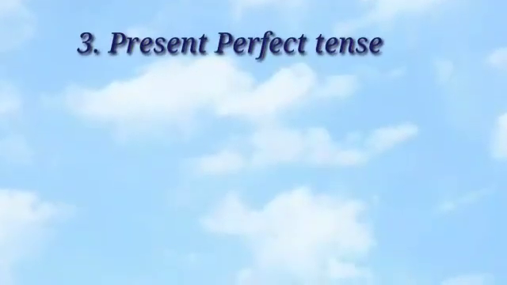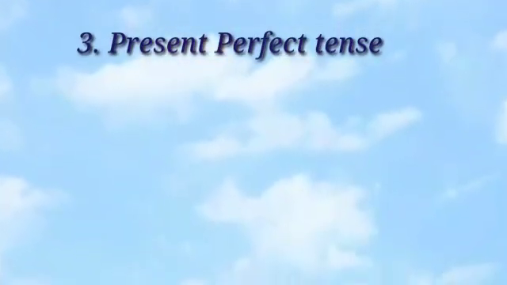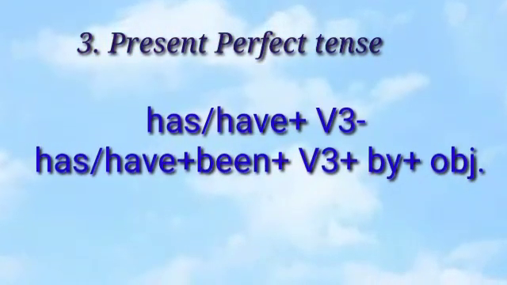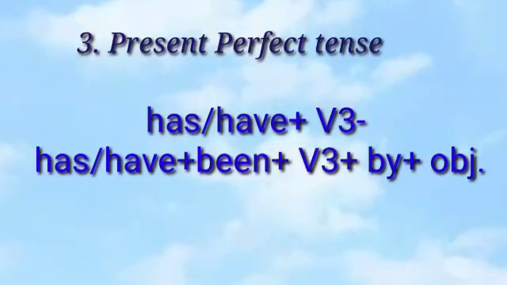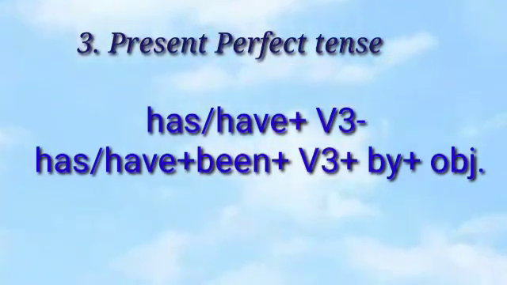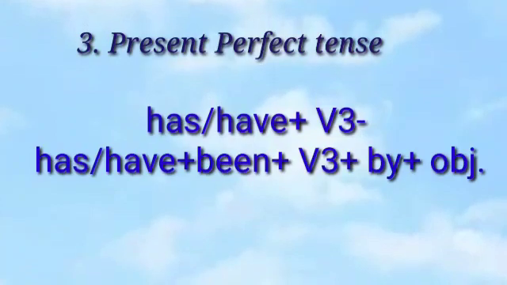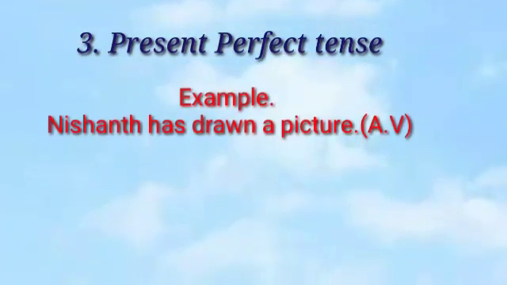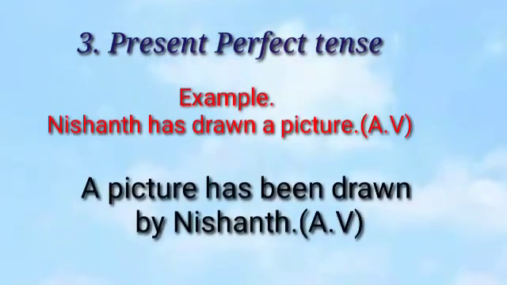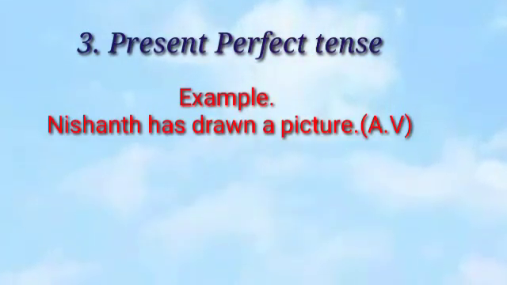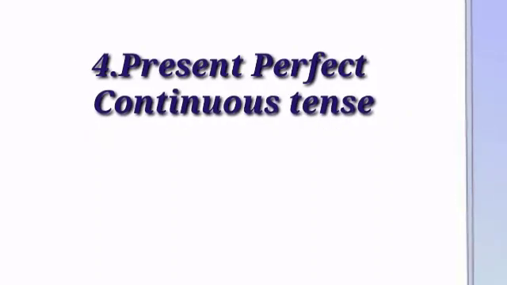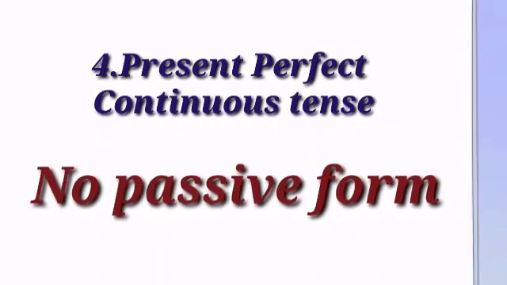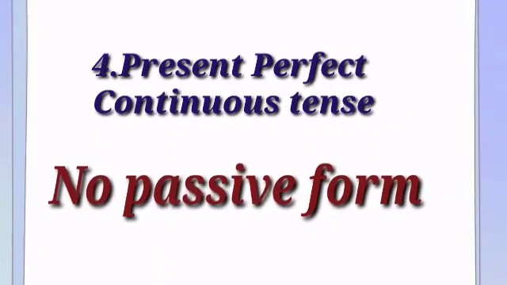Next, present perfect tense. The format for present perfect tense in active form is has or have plus V3. So this will become has or have plus been plus V3 plus by plus object in passive voice. Nishant has drawn a picture. A picture has been drawn by Nishant. And fourth, present perfect continuous tense. There is no passive form for this present perfect continuous tense in English grammar.